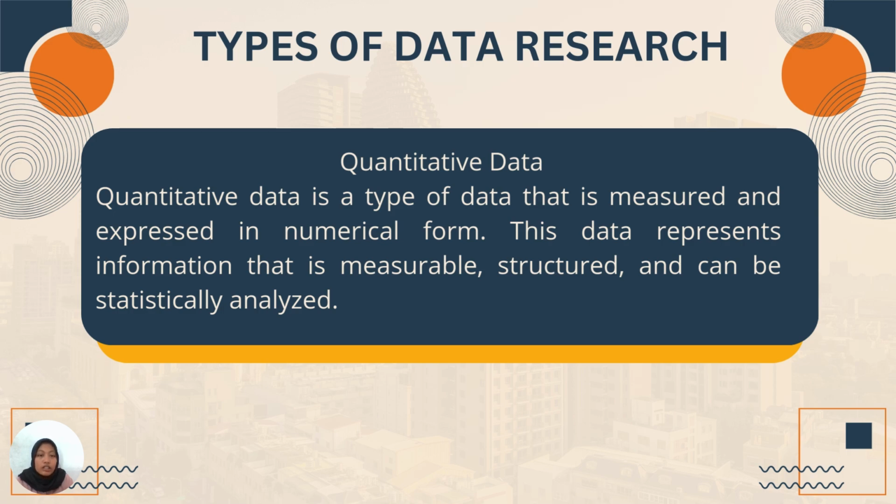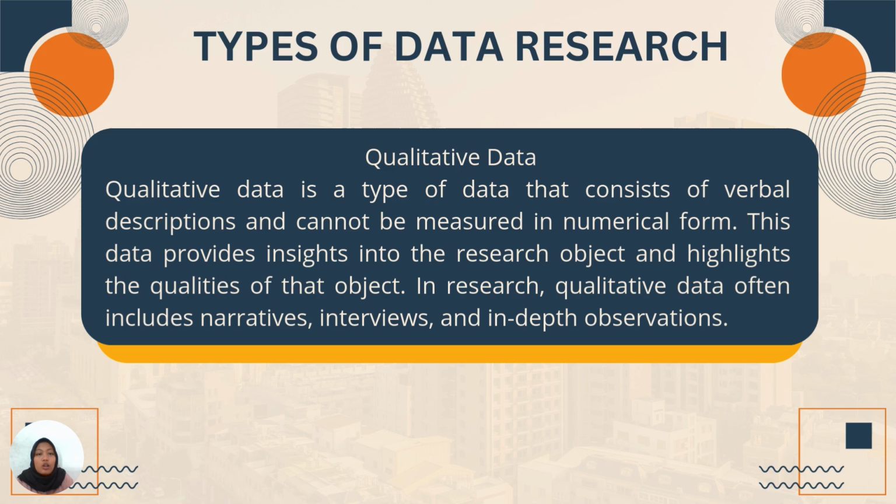Quantitative data. Quantitative data is a type of data is measured and expressed in numeral form. This data represents information that is measurable, structured, and can be statistically analyzed. Qualitative data. Qualitative data is a type of data is consists of verbal description and cannot be measured in numeral form. This data provides insight into the research object and highlights the qualities of that object. In research, qualitative data often include narratives, interviews, and in-depth observation.